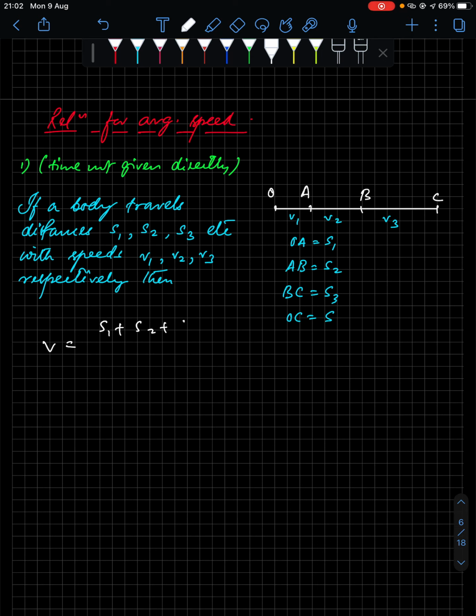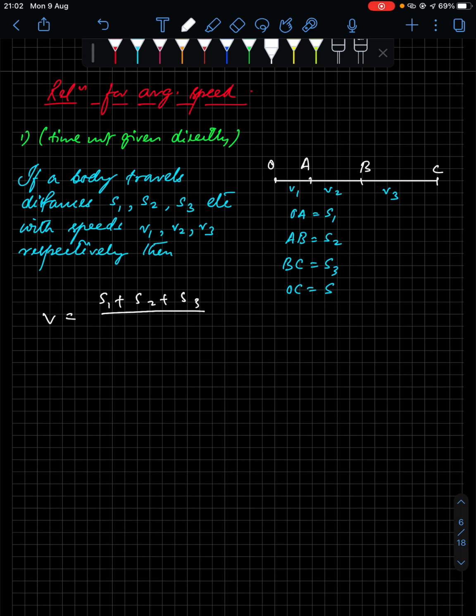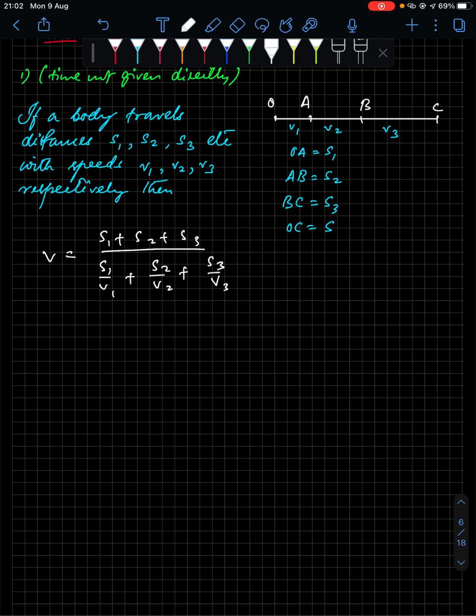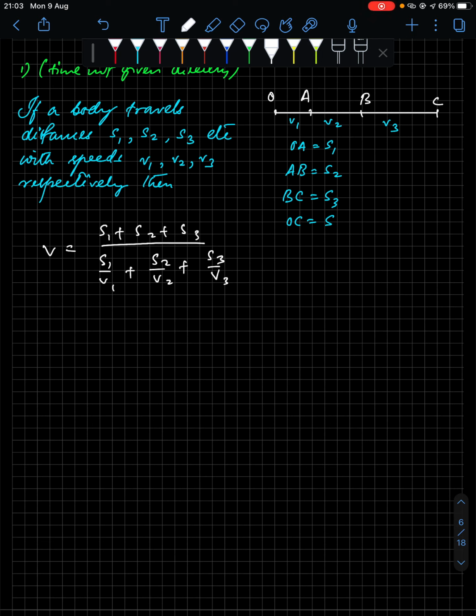So in that situation, how do you calculate the average speed? Average speed in this situation will be v equals s1 plus s2 plus s3, this is your total distance covered. Since time is not given, time equals distance by speed, so s1 by v1 plus s2 by v2 plus s3 by v3. So this is your relation for average speed.